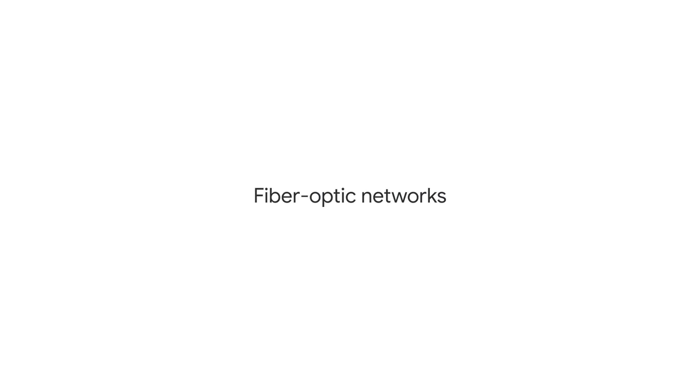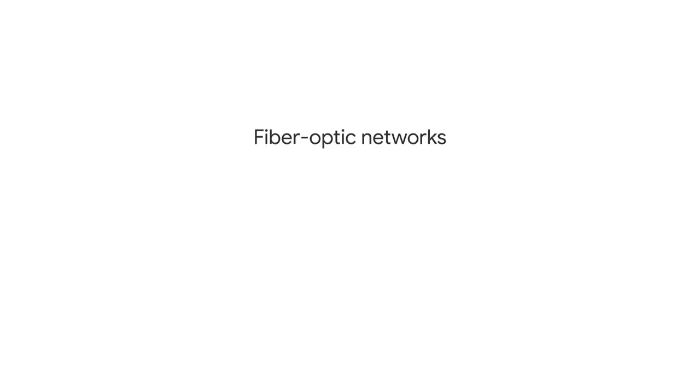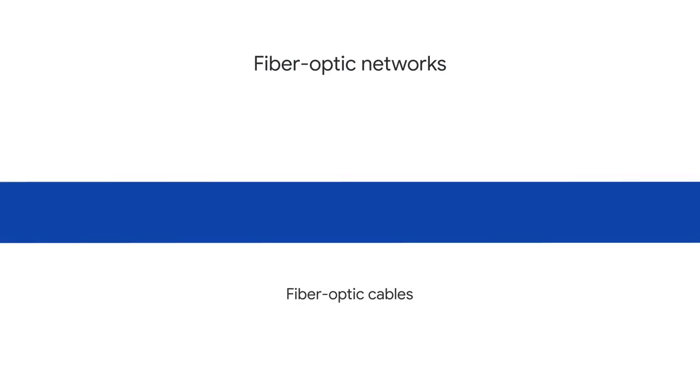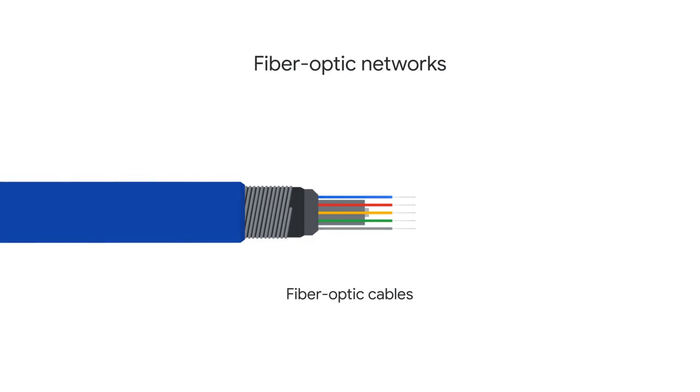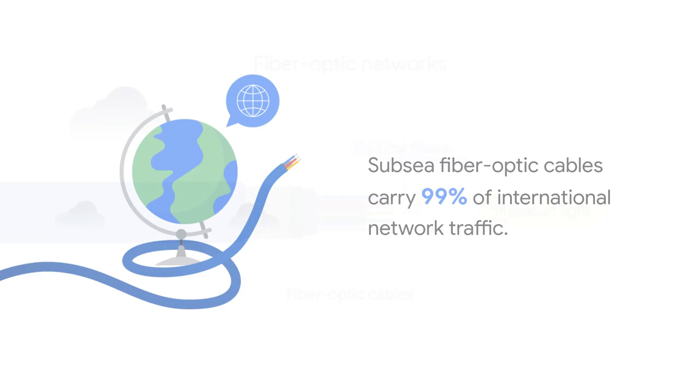Let's start with the foundation of the modern internet, fiber optic networks. Fiber optic cables contain one or more optical fibers, which are thin strands made of glass or plastic. These fibers are used to transmit data as pulses of light over long distances. Subsea fiber optic cables carry 99% of international network traffic, yet we barely notice they exist.